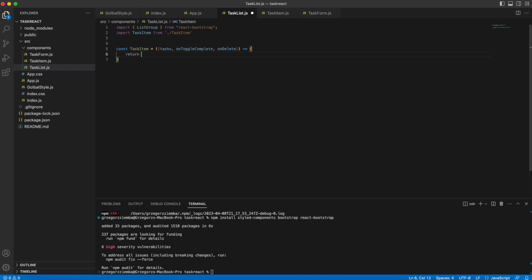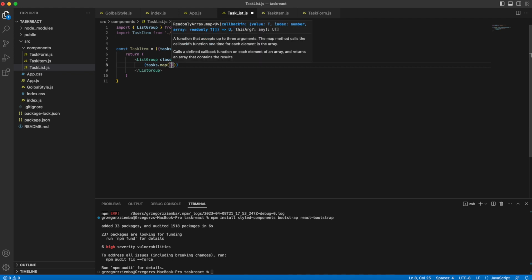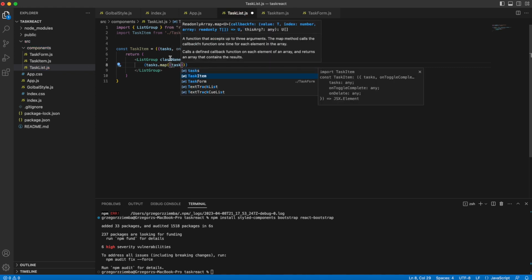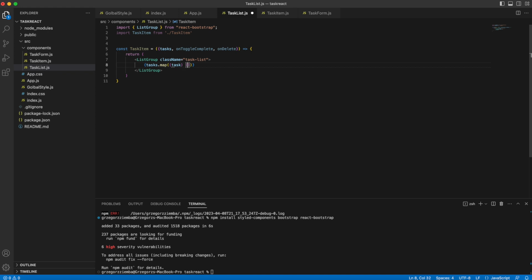So we need only the return, so we will show our users the tasks that are available over here by task list, and inside our list group we will map through our tasks. So we will create the task item. So here it will be task, and inside the task we will return.